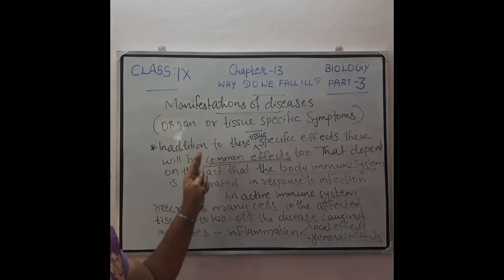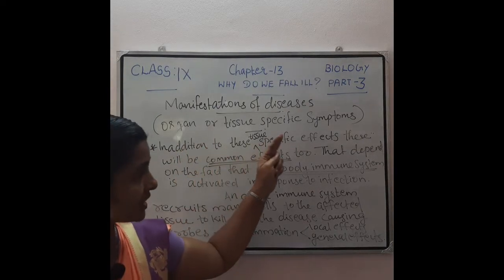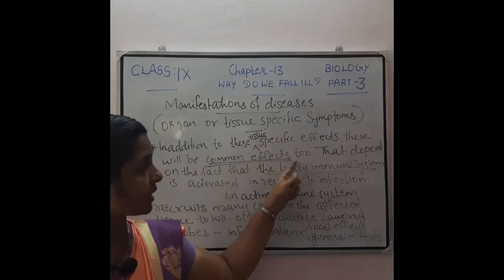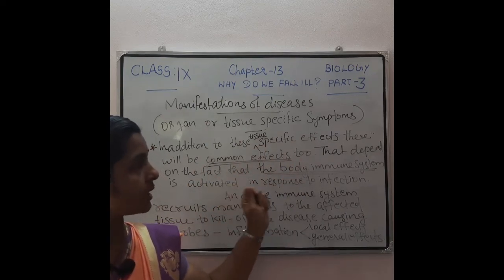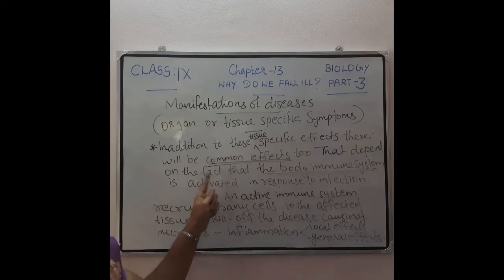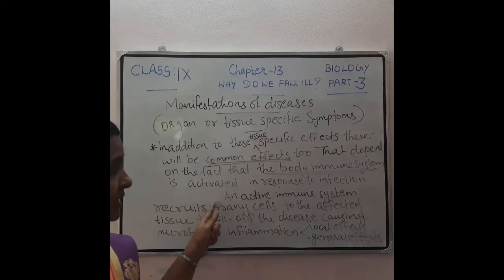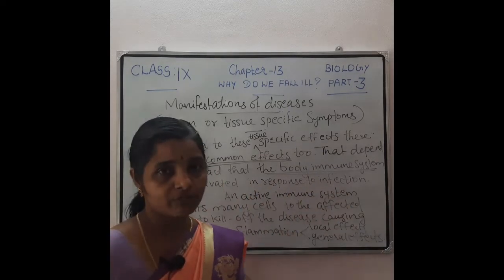So in addition to tissue-specific effects, there will be common effects too, and those common effects depend on the fact that the body's immune system is activated in response to infection.